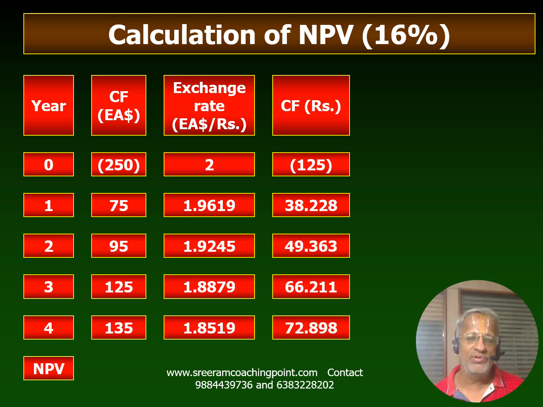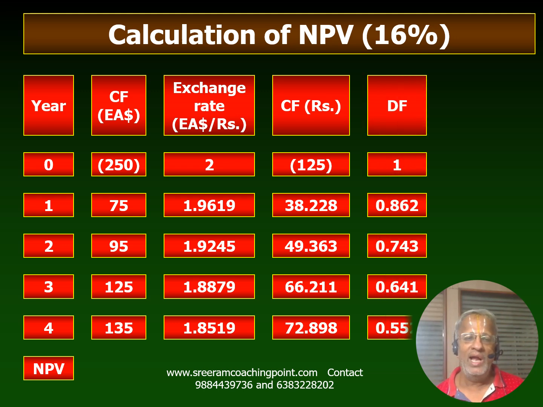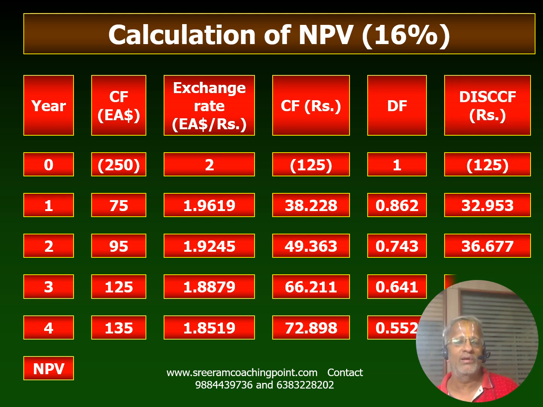So the cash flows are simply divided by the exchange rates to arrive at the cash flow in rupee value, and of course 16% is what you have as a local cost of capital. By multiplying the cash flows expressed in local currency with the PV factor computed at 16%, you end up with a nice NPV.